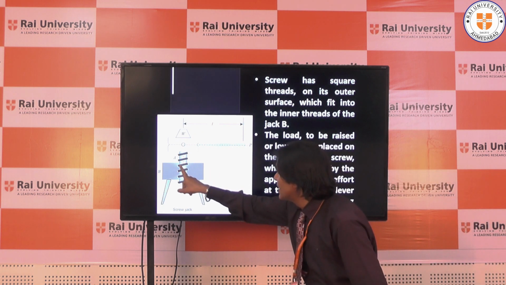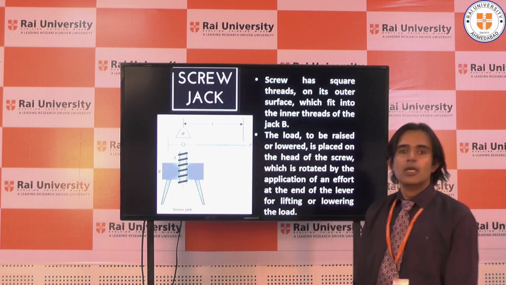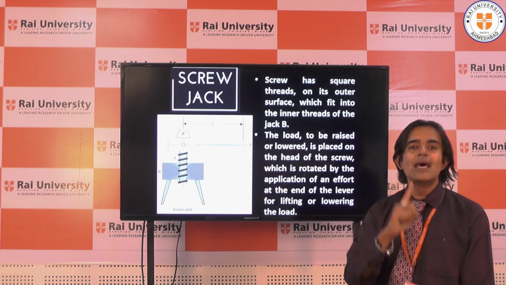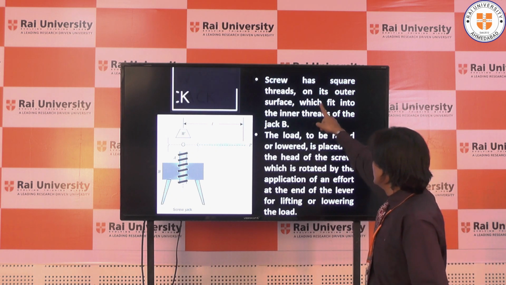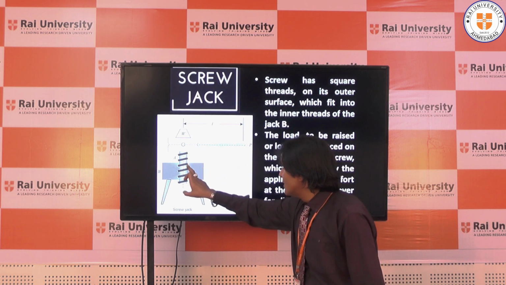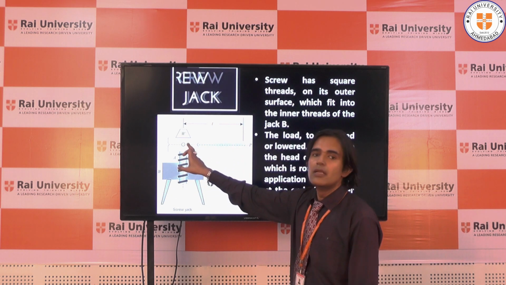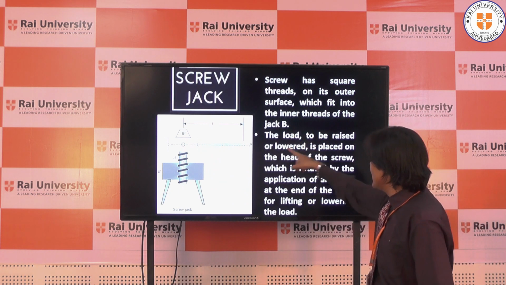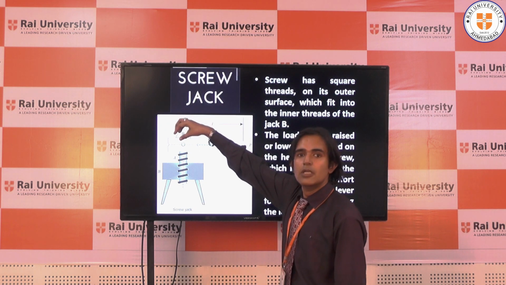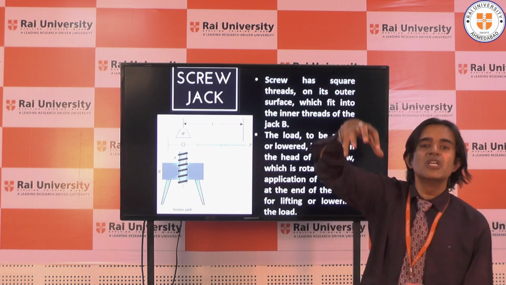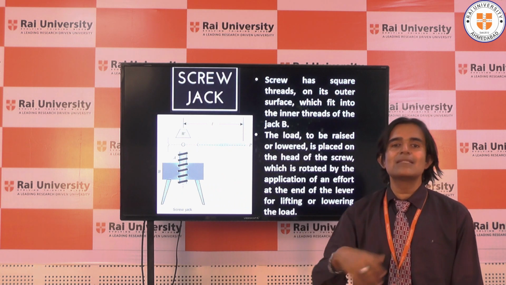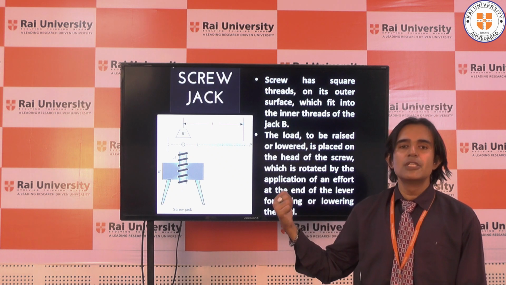Now, the screw has square threads. You can see here the threading is being done over here. Due to threads, the nut can easily move onto the screw up as well as down. You can see here the threads are there. Here you can see that internal threads are there inside the nut, which is going to help the nut to move in the upward direction. The load to be raised or lowered has to be put over here. So you can see the load is placed onto the screw jack. Once I rotate the handle, the load will be lifted, or it can be lowered as and when the mechanical engineer wants.